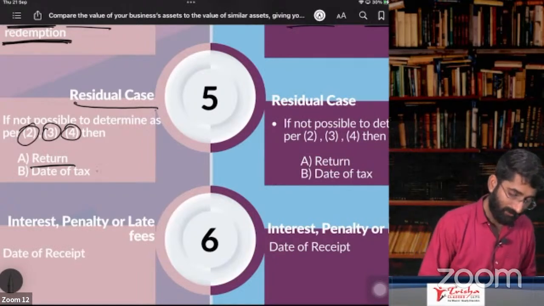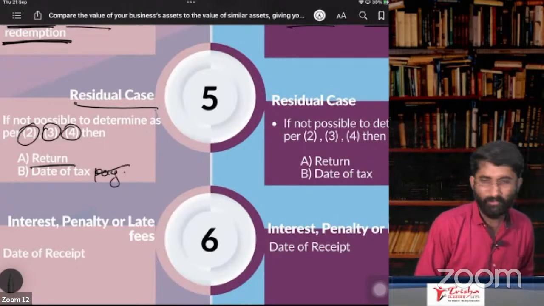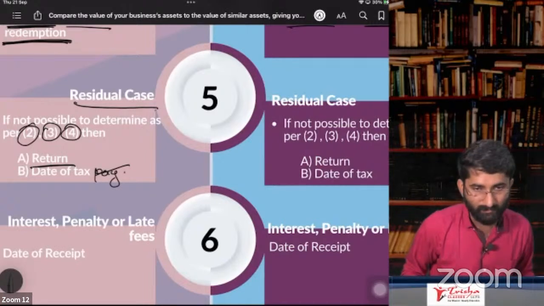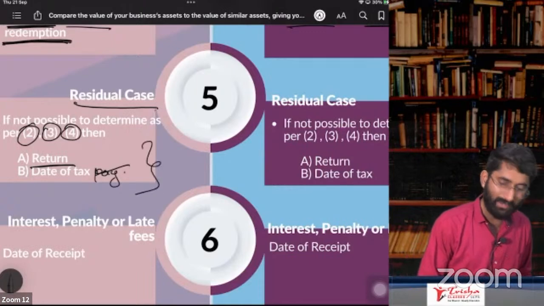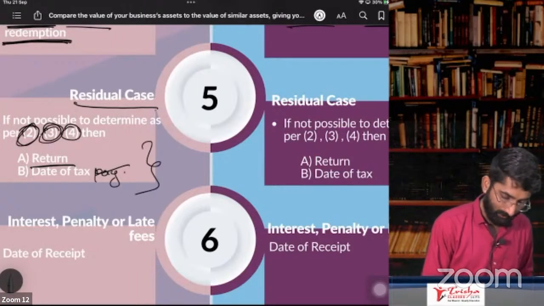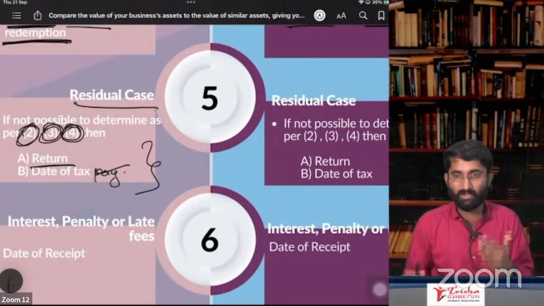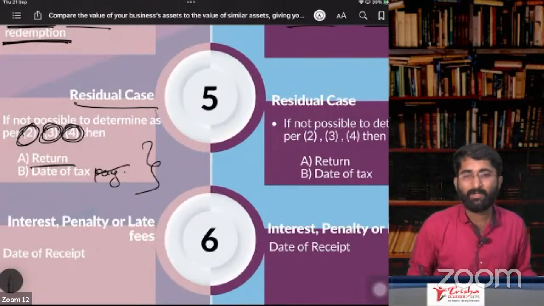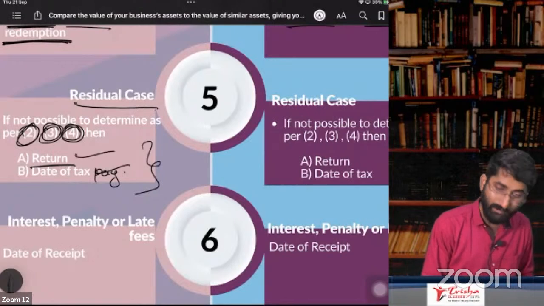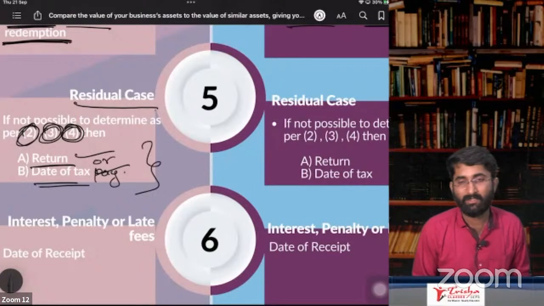Or the date of tax payment, the tax that you pay. If you feel that you have to pay the tax tomorrow, then tomorrow will be the time of supply. Okay, so this is in residual cases. That means if you cannot find out the time of supply as per Section 12, subsections 2, 3, 4, then you can go for the immediate return or the date of payment, whichever is earlier.